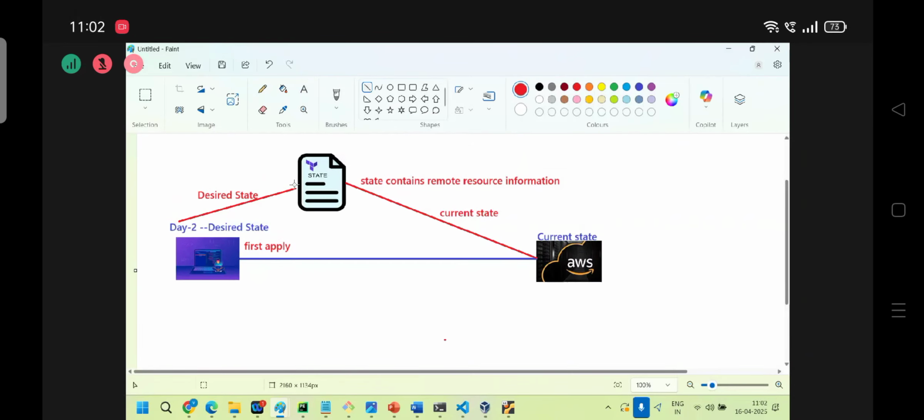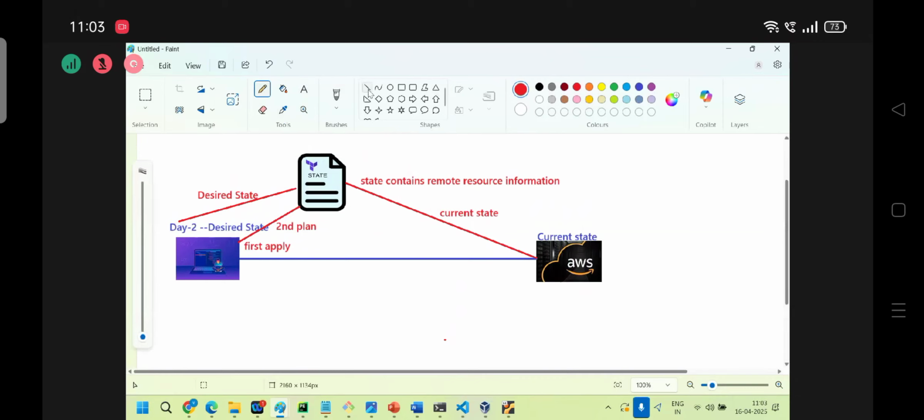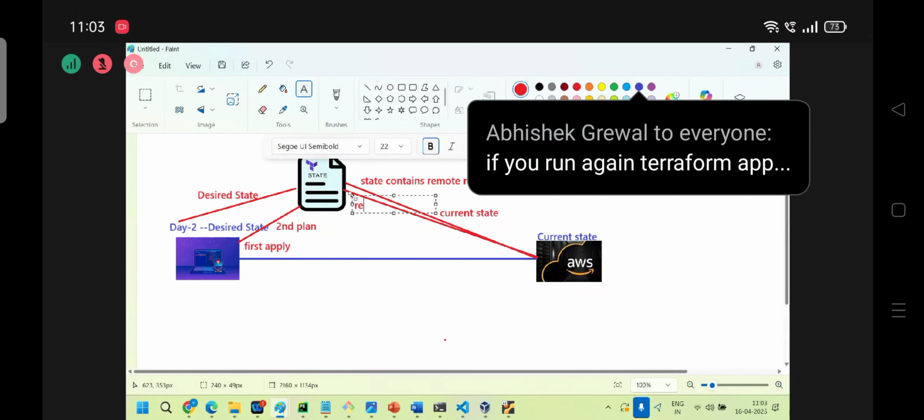So if you run the second time onwards, the request will go to plan or apply. The request will go to the state file, and the state file will go to which process again? Refresh state again to collect the information from remote.